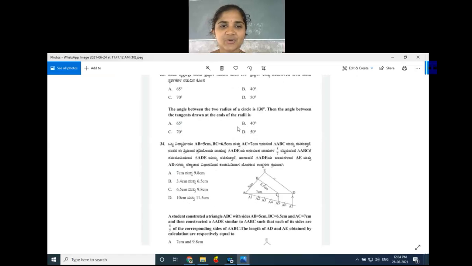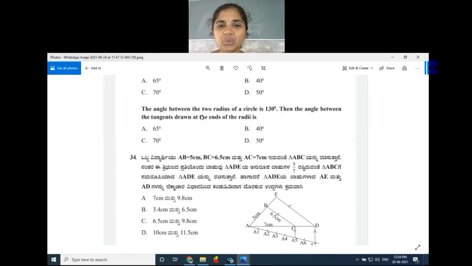Okay. So the angle between the two radii of a circle is 130 degree. Then the angle between the two tangents drawn at the ends of the radii is dash. Very simple question. So between the two radii the angle is 130, then outside, what will be the angle between the tangents?